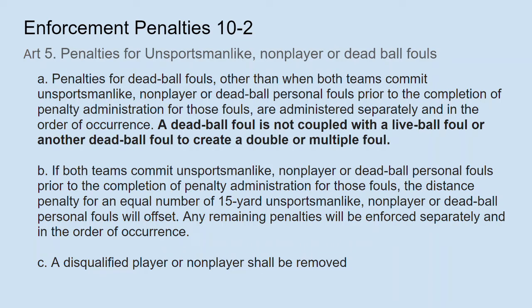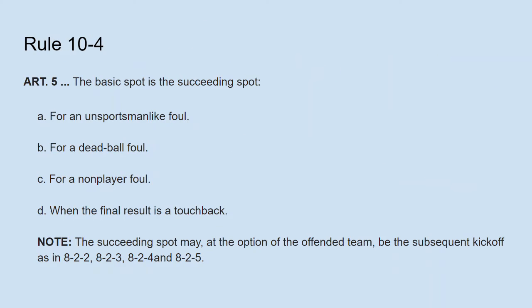penalty administration for those fouls, the distance penalty for an equal number of 15-yard unsportsmanlike, non-player, or dead ball fouls will offset. Any remaining penalties will be enforced separately in an order of occurrence. A disqualified player or non-player shall be removed. Rule 10.4 states that Article 5, the basic spot is a succeeding spot for an unsportsmanlike foul, a dead ball foul, a non-player foul, or when the final result is a touchback. Note, the succeeding spot may, at the option of the offended team, be the subsequent kickoff, as in 8-22, 8-23, 8-24, and 8-25.